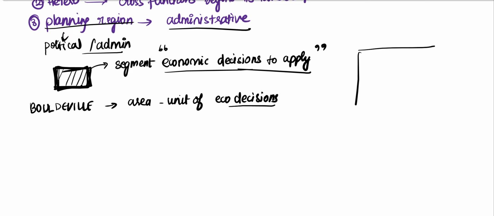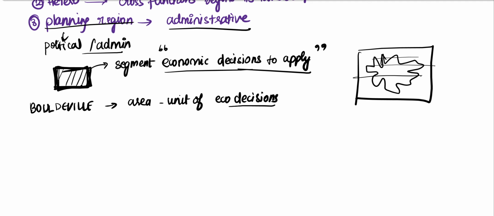Whereas if it is a larger area, when economic decisions are taken at this place, the effects are not distributed equally among all the places of that region, right? So Boudeville is a geographer. He defines that it is an area which displays a unit of economic decisions.